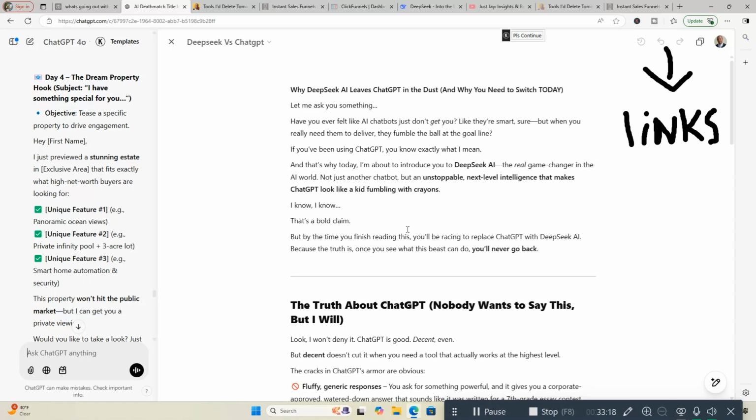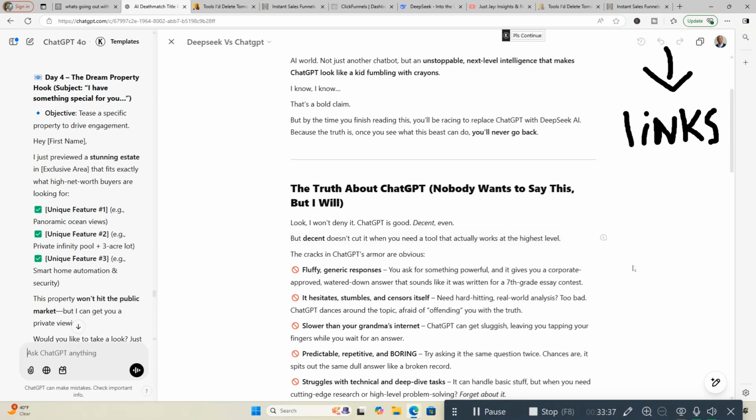Not just another chatbot, but an unstoppable, next-level intelligence that makes ChatGPT look like a kid fumbling with crayons. I know, that's a bold claim. But by the time you finish reading this, you'll be racing to replace ChatGPT with DeepSeek AI. Because the truth is, once you see what this beast can do, you'll never go back. Good, but not as good.